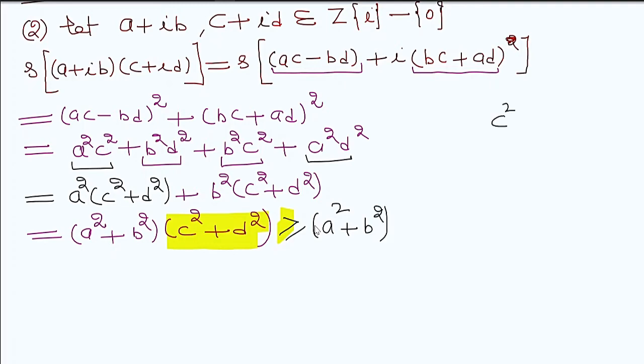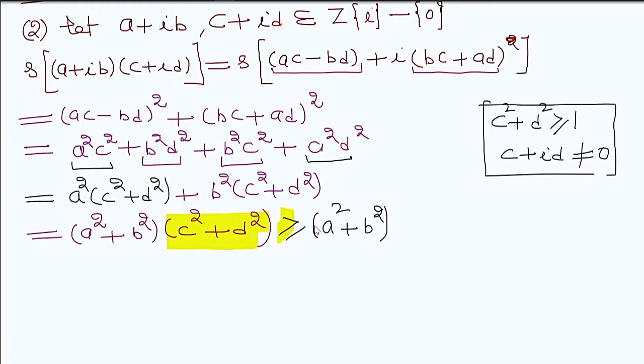Because c squared plus d squared is always greater than or equal to 1, because c + id is non-zero. If it is non-zero, then it will be greater than or equal to 1, we can check this. So this is delta of a + ib.